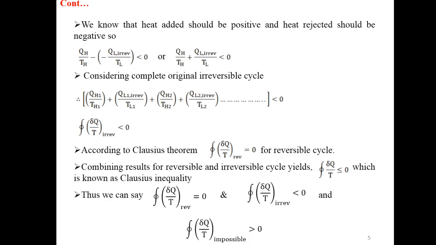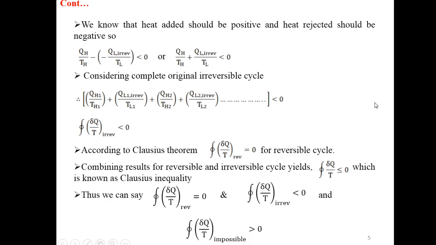We know that heat added should be positive and heat rejected should be negative. So we can write QH divided by TH minus QL irreversible divided by TL less than 0. We have put a minus sign here because QL irreversible is the heat rejected and heat rejected should be negative. Rearranging this term, we can write QH divided by TH plus QL irreversible divided by TL less than 0.